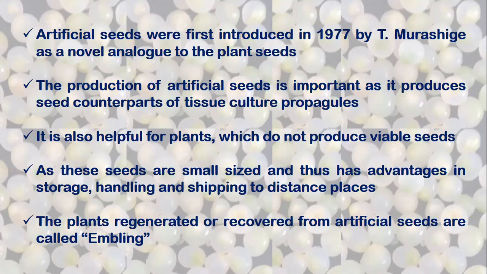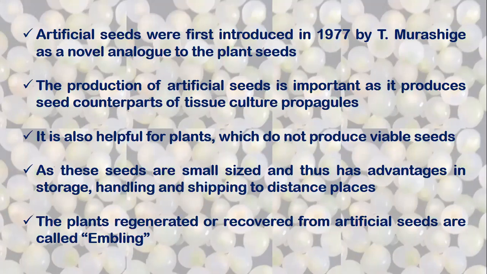the somatic embryos. The production of artificial seeds is important as it produces seed counterpart of tissue cultured propagules. Generally, seeds are produced by the process of sexual reproduction.